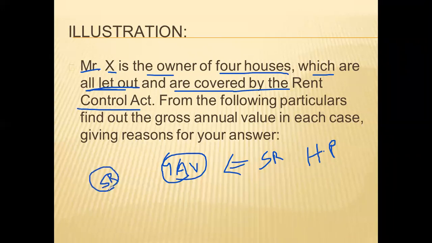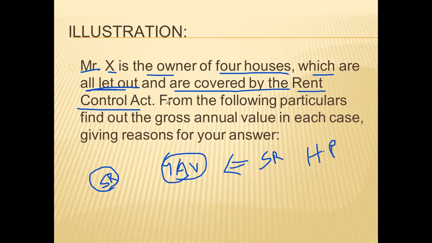A Rent Control Act is an act which gives the ceiling for the rent to be taken from the tenant. If your property is covered under the Rent Control Act, then standard rent will be applicable. If your property is not covered under the Rent Control Act, then standard rent will not be applicable.